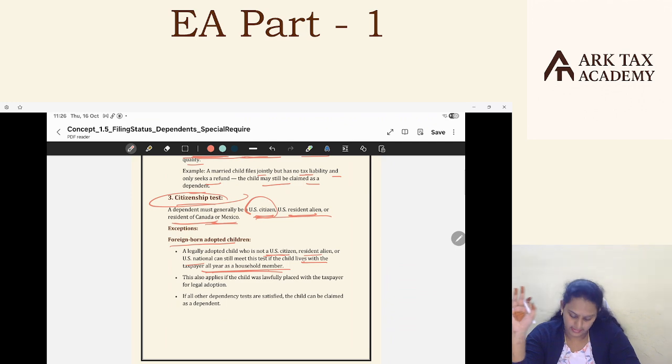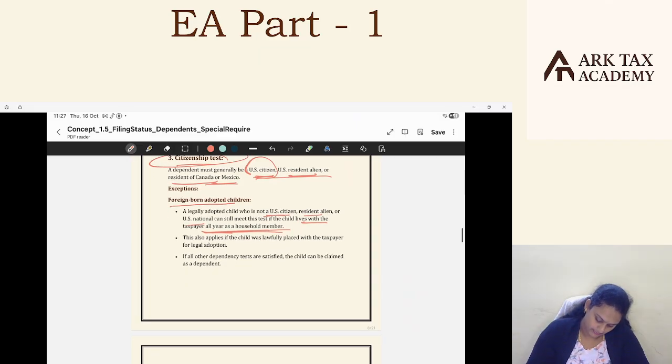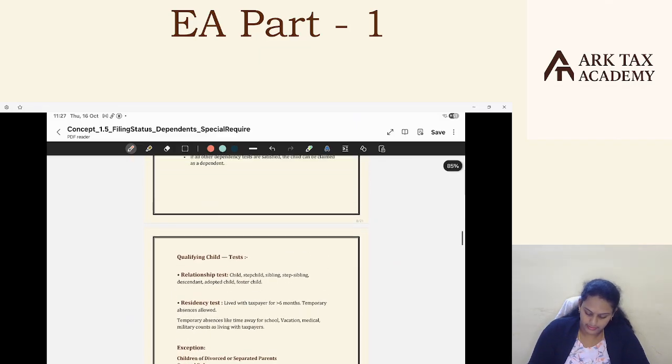Such a foreign child we still say satisfies the citizenship test provided that the child lives with the taxpayer all year, one full year as a household member. Then even though the foreign child does not satisfy the citizenship test, we can still claim that foreign child as a dependent provided the other tests are satisfied. Okay, this is about the citizenship test. I hope everyone is clear till now.